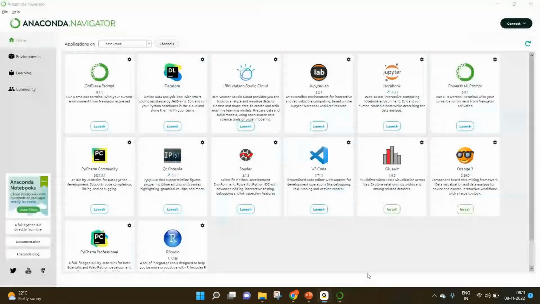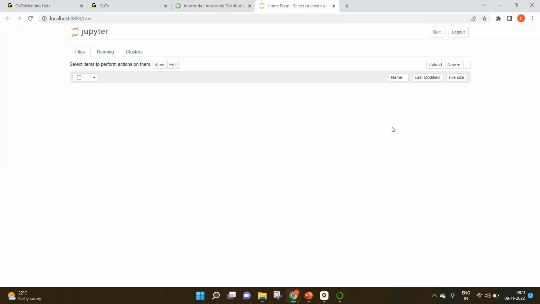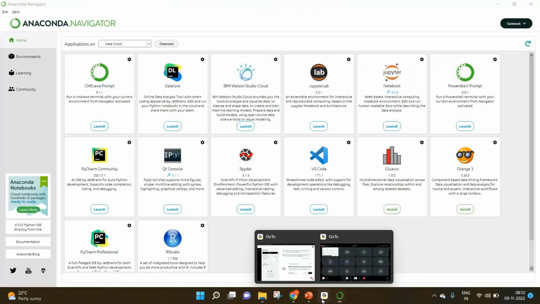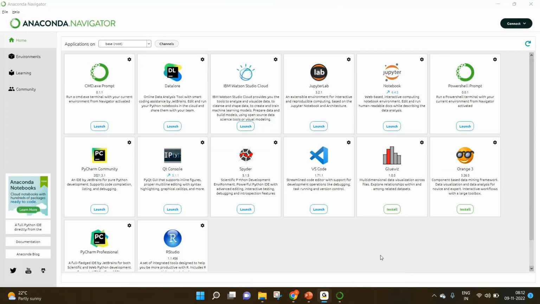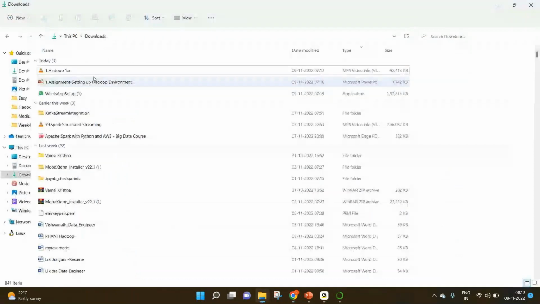You can see a launch button here. This is what I'm going to click so that it will launch Jupyter Notebook for me. Jupyter Notebook will launch in one of your browsers. In my case, Google Chrome is the default browser, hence it will open this page in Google Chrome. In your case, if it is Mozilla or Windows Edge, it will open the same in the respective browser. Then what we are going to do is go to our downloads.